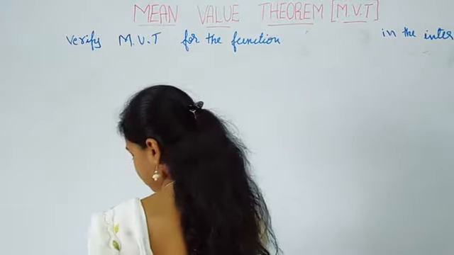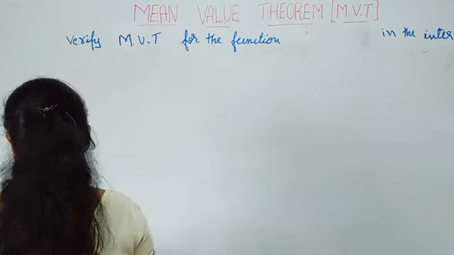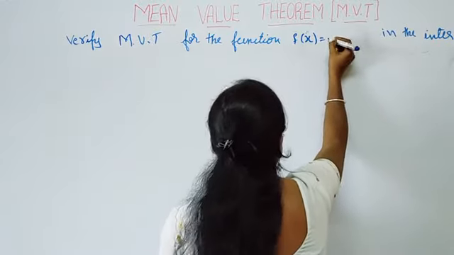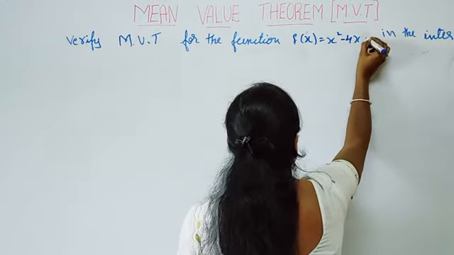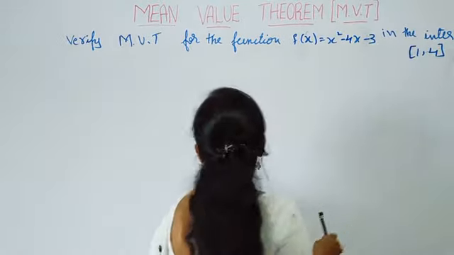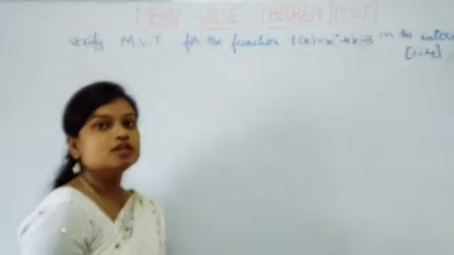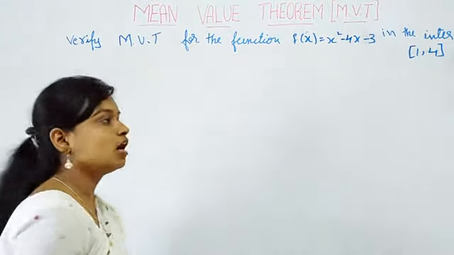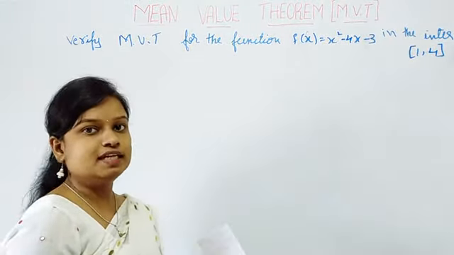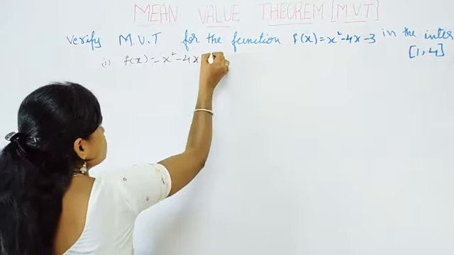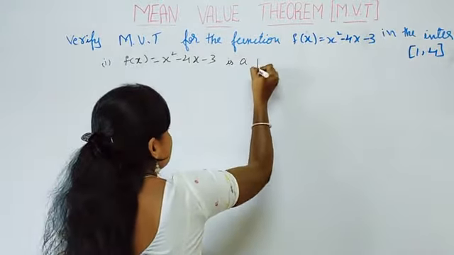So the next problem is verify mean value theorem for the function f of x is equal to x square minus 4x minus 3 in the interval 1 comma 4. So we have to verify mean value theorem for the function f of x is equal to what? x square minus 4x minus 3 in the interval 1 comma 4. Again it is a polynomial, it is obviously continuous. The first condition: f of x is equal to x square minus 4x minus 3 is a polynomial